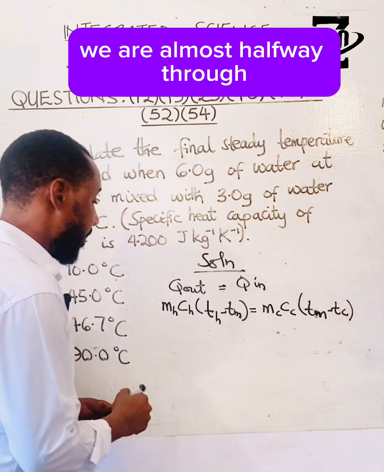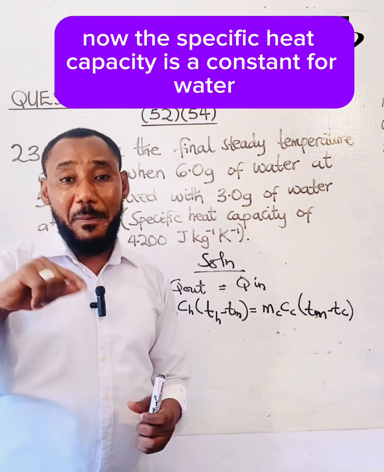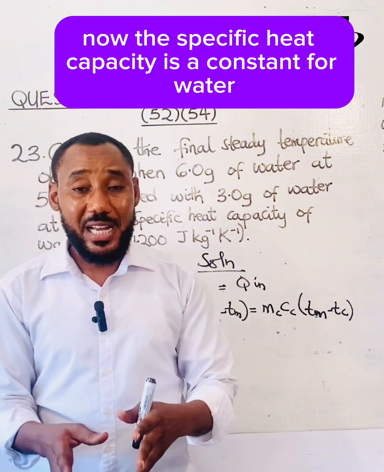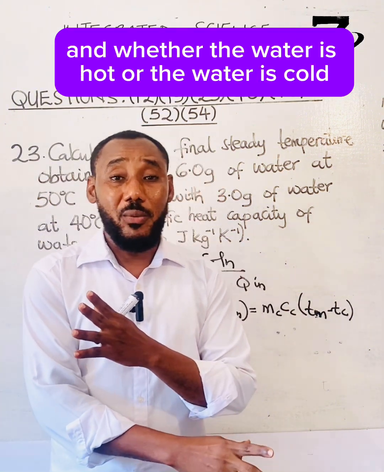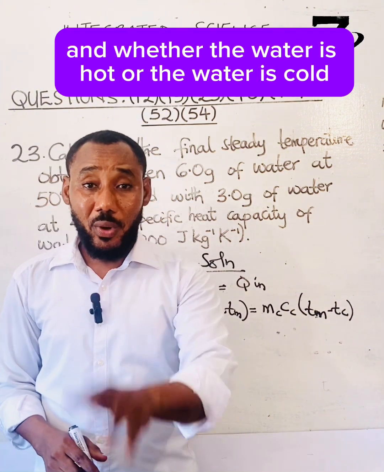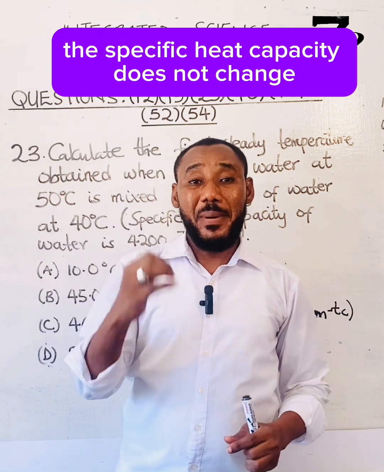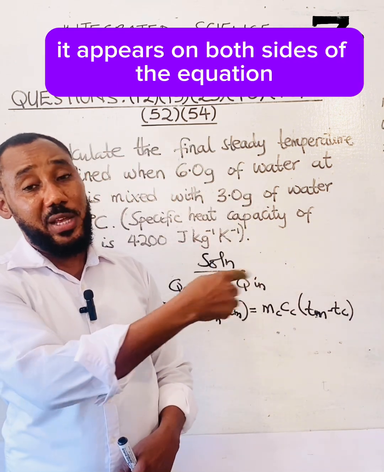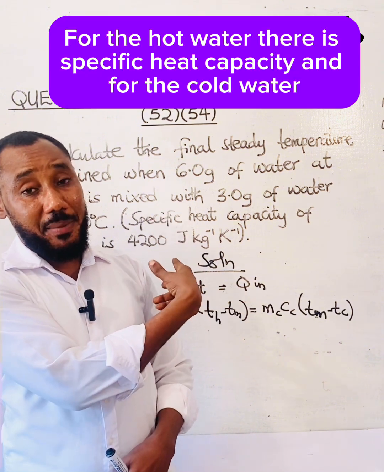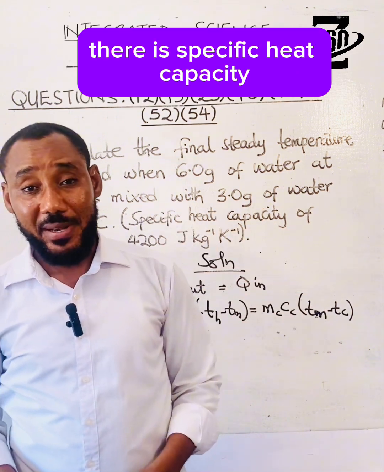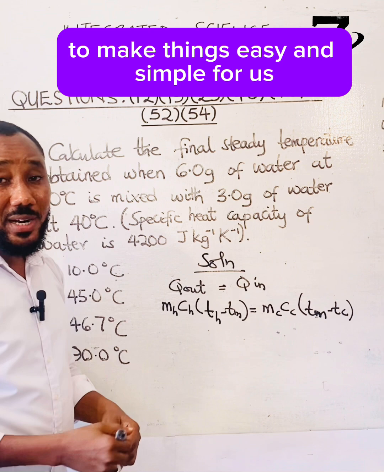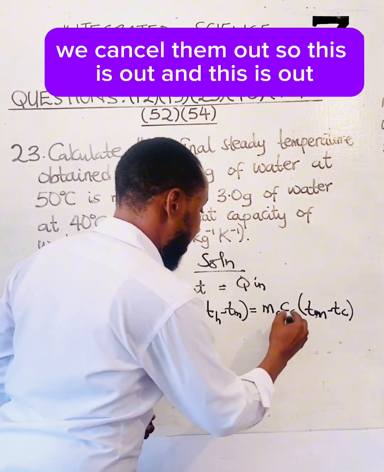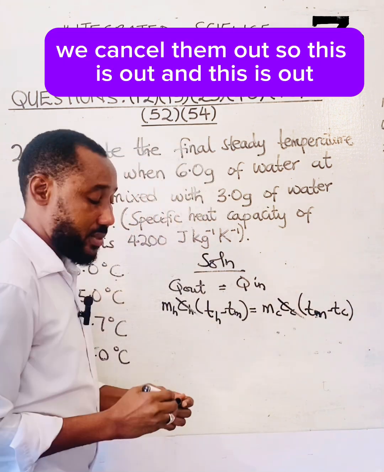Right? Okay. Now, the specific capacity is a constant for water. Whether the water is hot or the water is cold, the specific capacity does not change. It's a constant. And you can see that it appears on both sides of the equation. For the hot water, there's specific capacity. For the cold water, there's specific capacity. To make things easy and simple for us, what do we do? We cancel them out. So this is out and this is out.